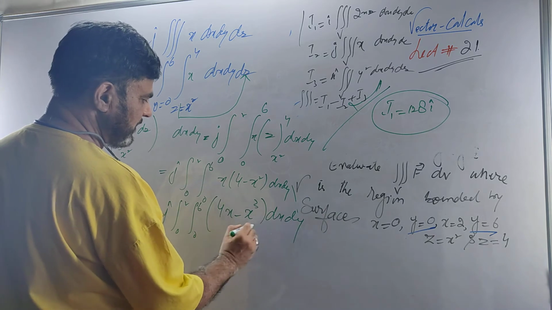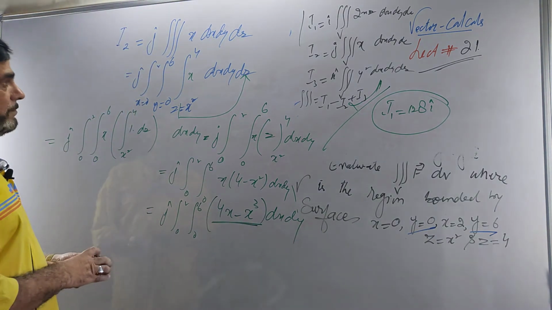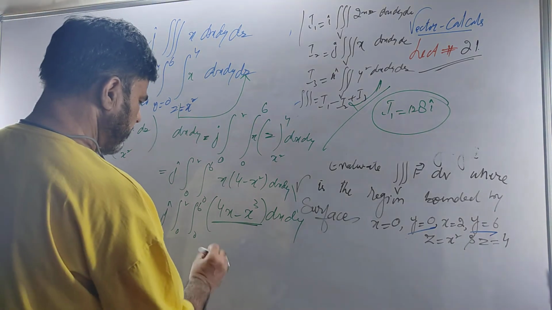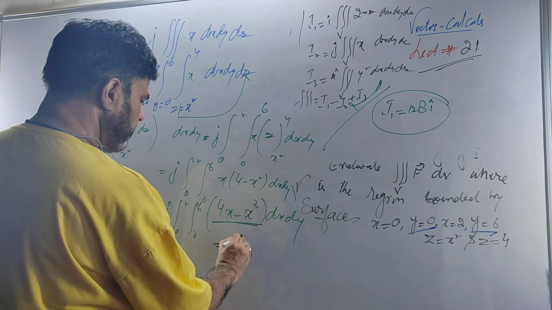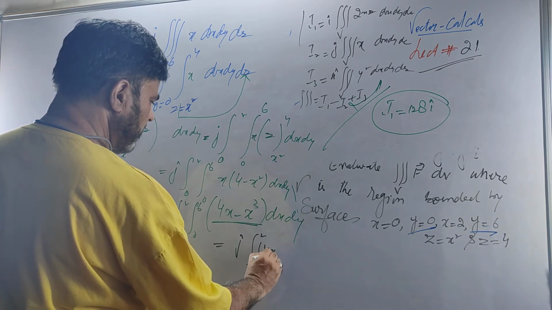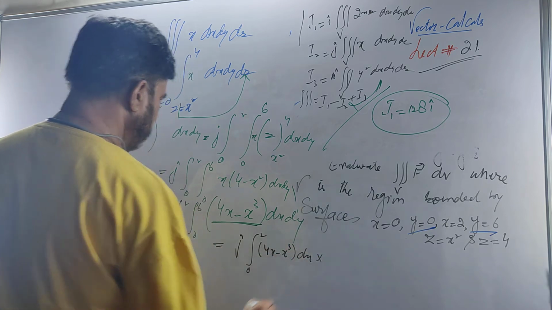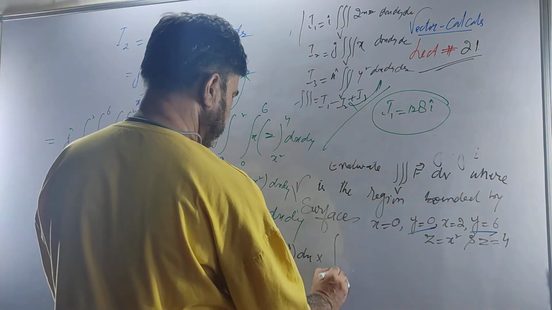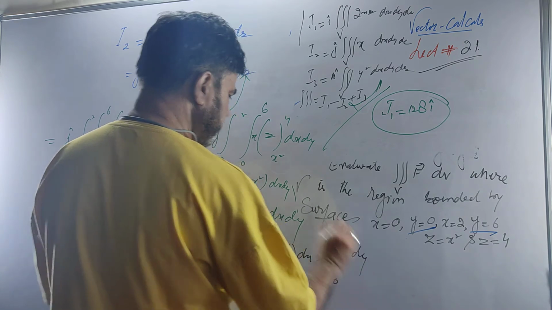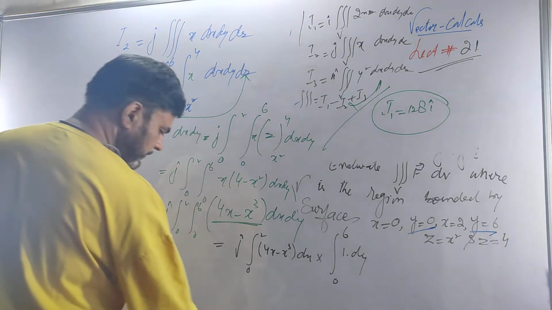Now we shall take dx with its own limit. What does that give you? It will give you this way: j times the integral 0 to 2 for x of (4x minus x cube) dx, multiplied by the second integral over y, 0 to 6 of 1 dy. I hope you are following me.